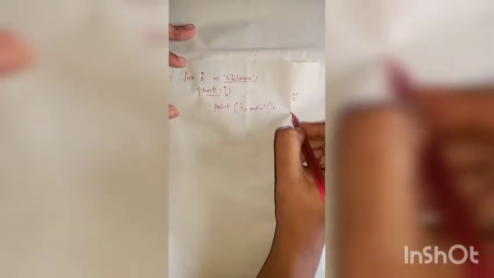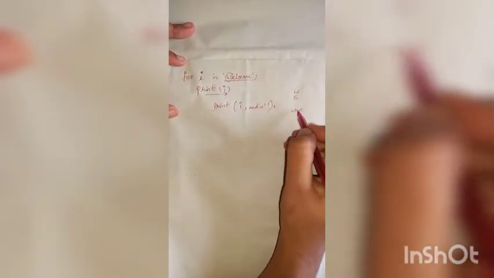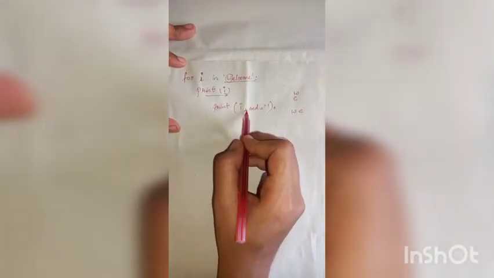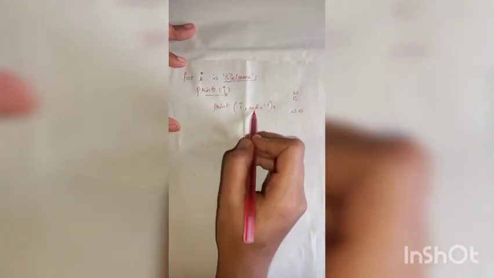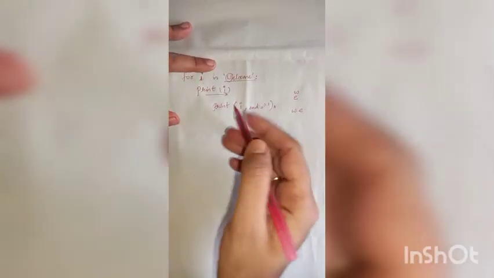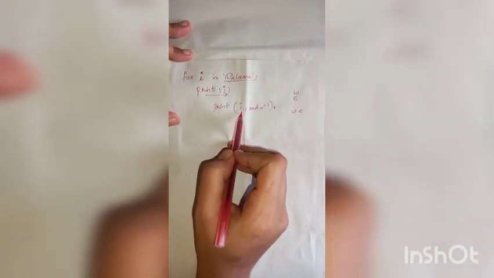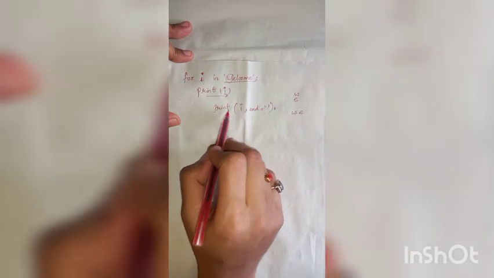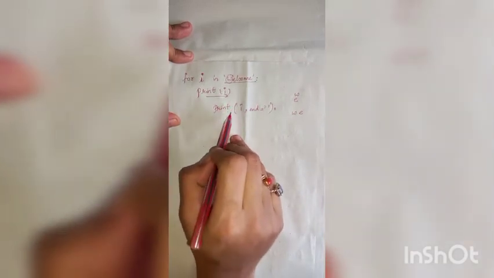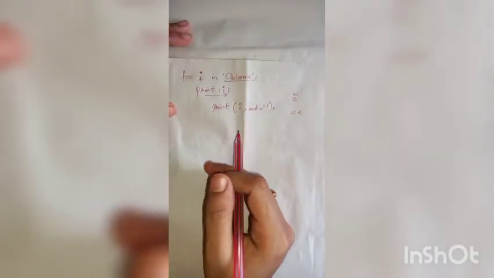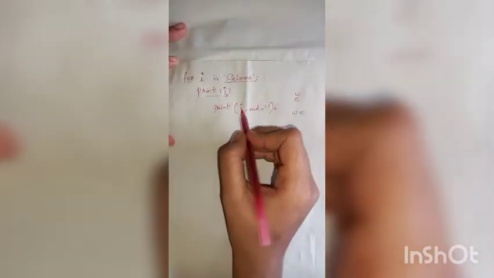Then the output will be W, and in the same line E will be printed, because by default Python has the end character as a new line. So when the same print statement is executed multiple times, it will always print in a new line.